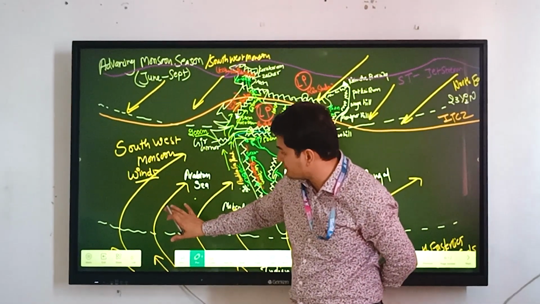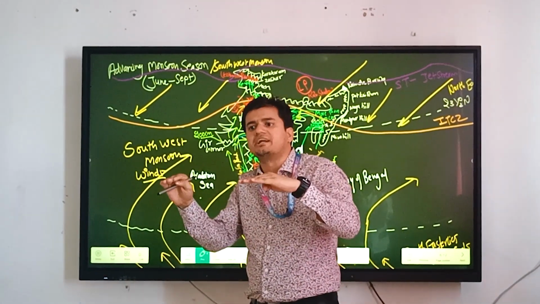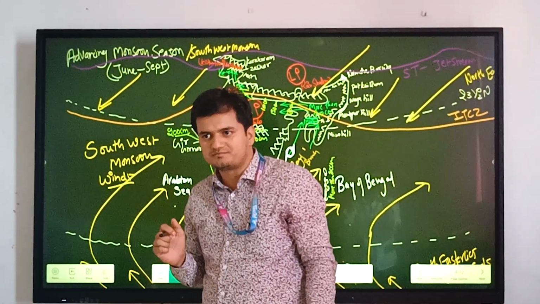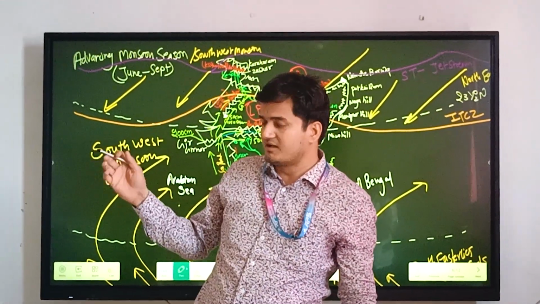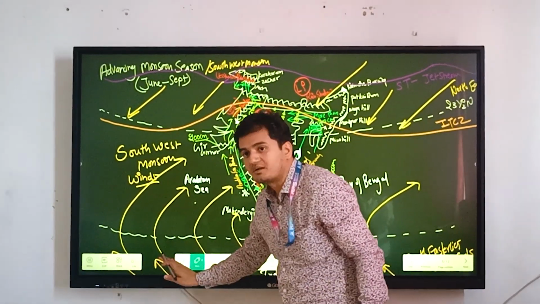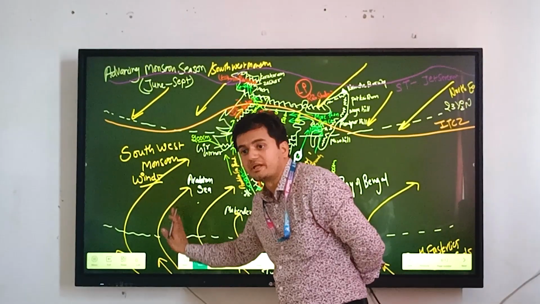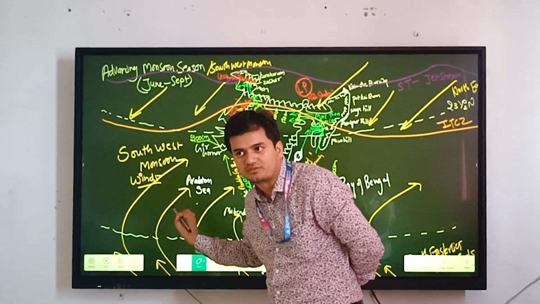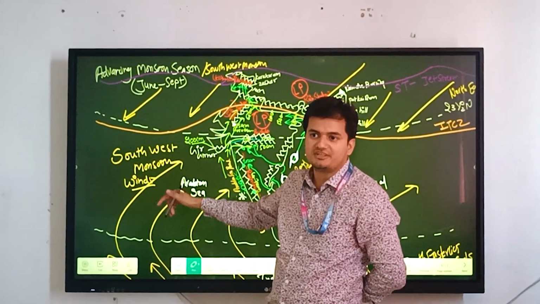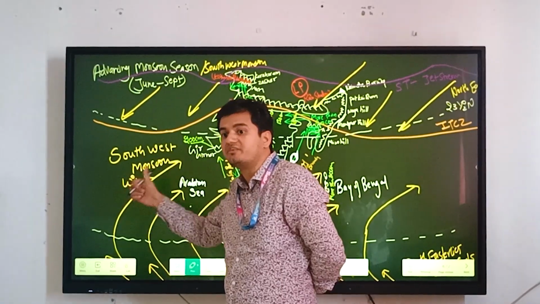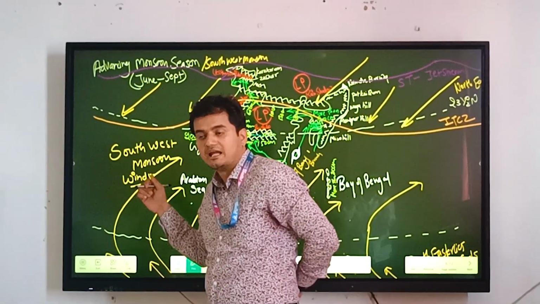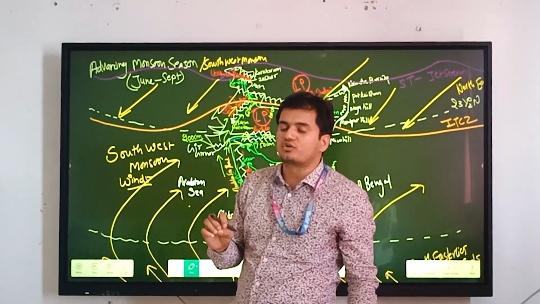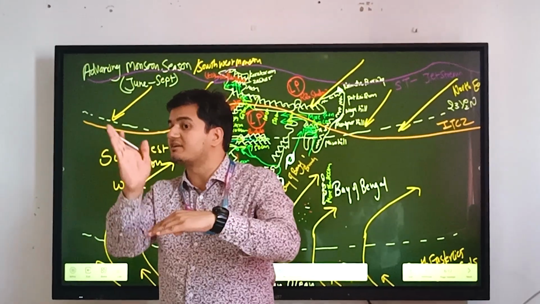And when these winds reach 5 degrees south latitude near the equator, they will face almost zero Coriolis force. And this is why the winds will move just in the north and south direction. So we do not see deviation here because of the zero Coriolis force. After 5 degrees north, these winds will again start to deviate from their path because of the Coriolis force. In the right or left direction? Right direction. Because of the Coriolis force, winds move in the right direction.